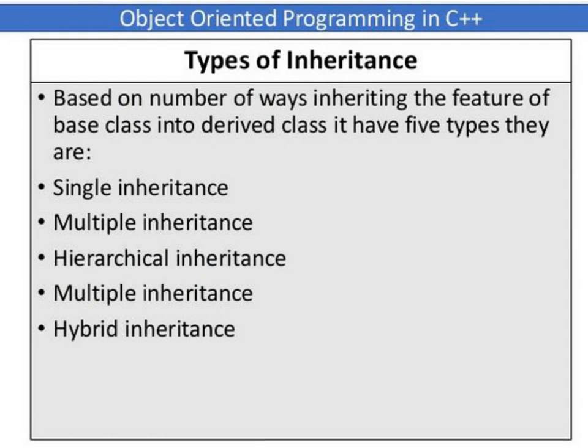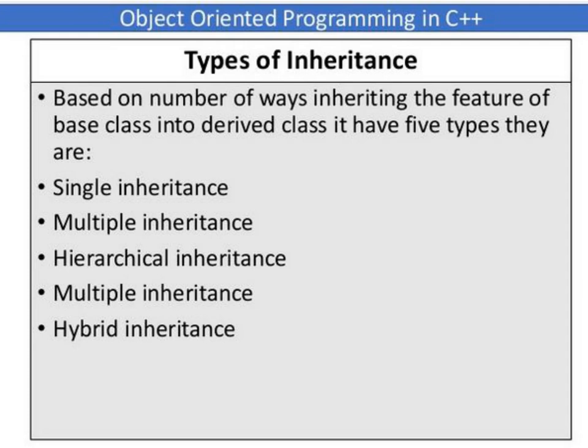Next we have different types of inheritance. Based on the number of ways of inheriting the features of the base class into the derived class, there are 5 types: single inheritance, multiple inheritance, hierarchical inheritance, multi-level inheritance, and hybrid inheritance. In the further slides, we'll be discussing each kind of inheritance with a syntax and an example program.